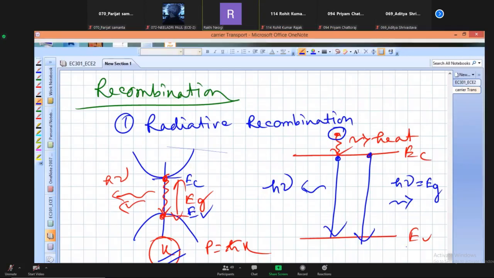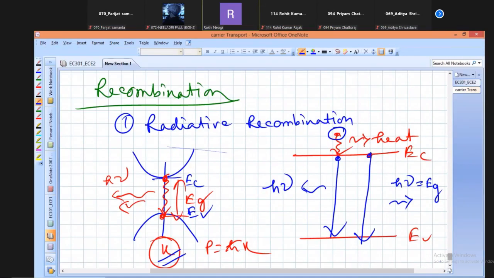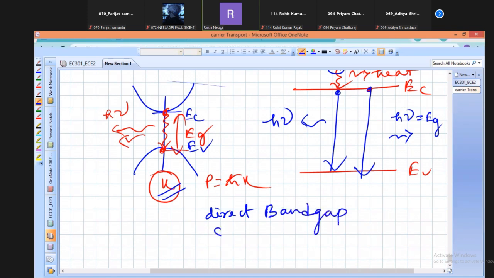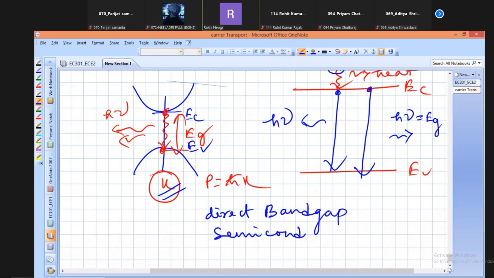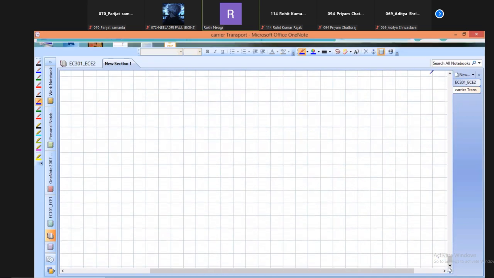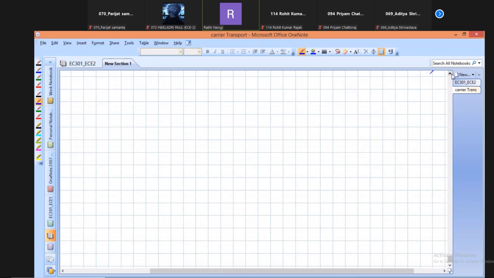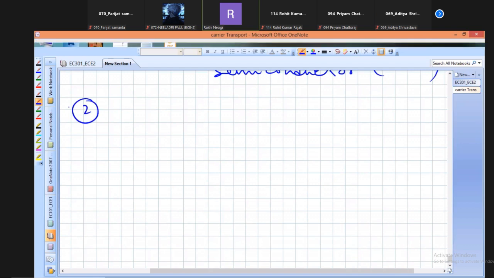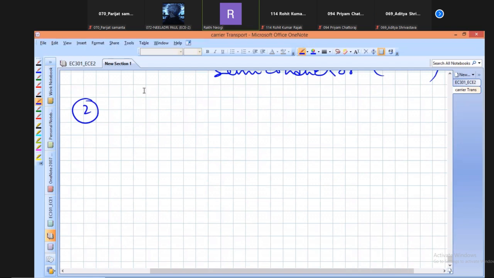This type of radiation is called radiative recombination, which is observed in direct band gap semiconductor material. Examples: gallium arsenide. Any type of direct band gap material you can consider here. In a direct band gap semiconductor material, whatever recombination is present, that is the radiative recombination. Direct band to band recombination.